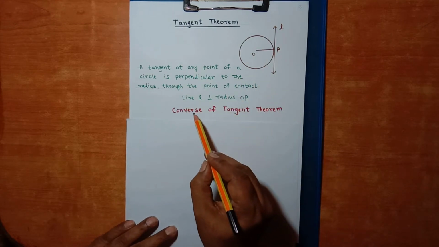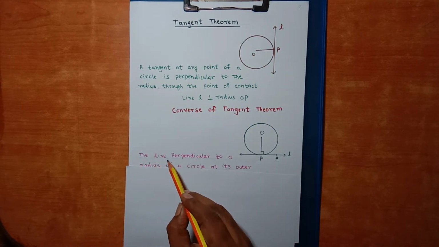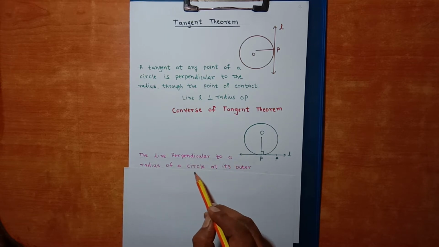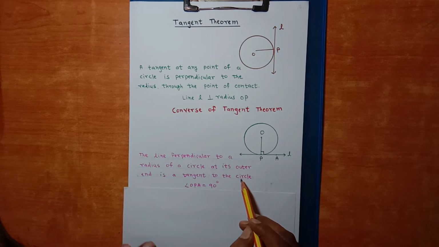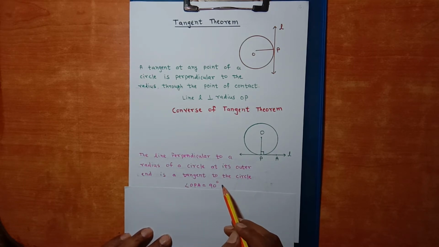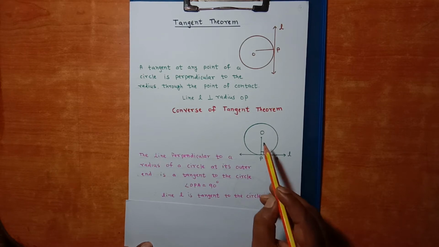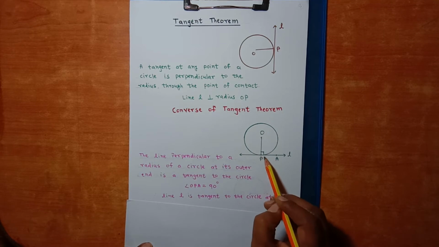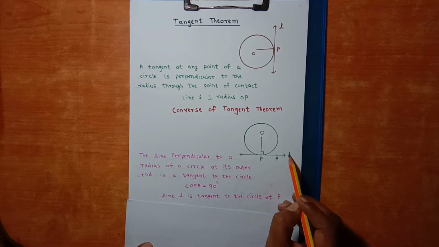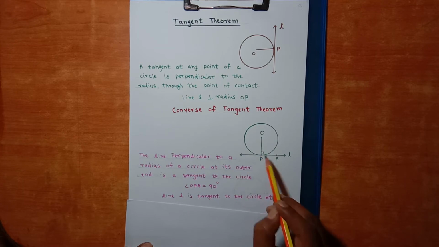Now let us go for converse of tangent theorem. The line perpendicular to a radius of a circle at its outer end is tangent to the circle. Angle OPA is 90, therefore line L is tangent to the circle at P. Here O is the center, OP is the radius, angle OPA is 90, so we can say that line L is tangent to the circle at point P.